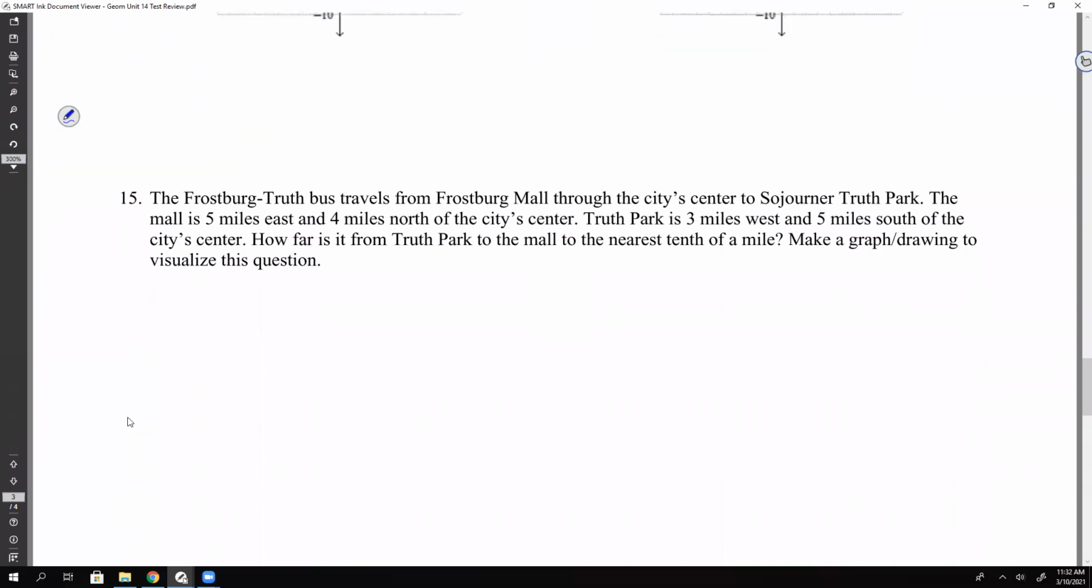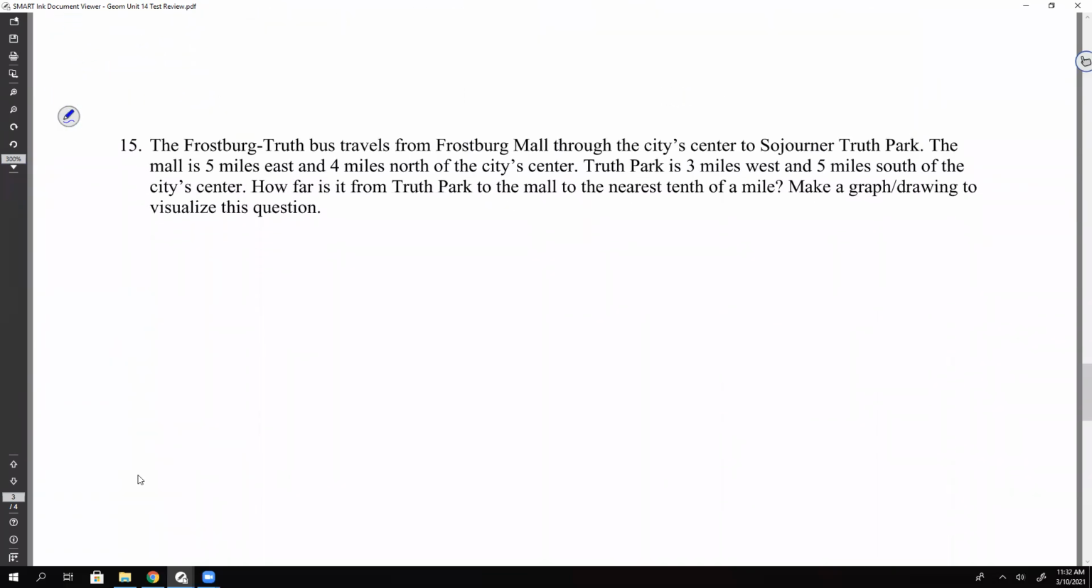Last problem together. Number 15. Okay. It says the Frostburg Truth Bus travels from Frostburg Mall through the city center to Sojourner Truth Park. The mall is 5 miles east and 4 miles north of the city center. Truth Park is 3 miles west and 5 miles south of the city center. How far is it from Truth Park to the mall to the nearest 1/10 of a mile?